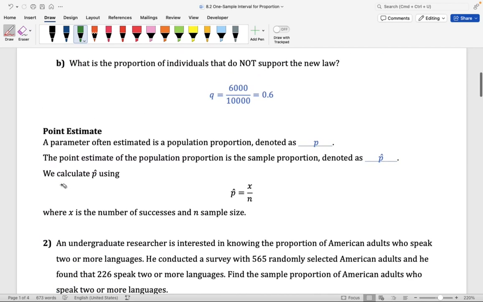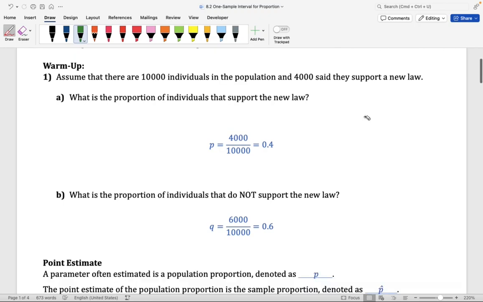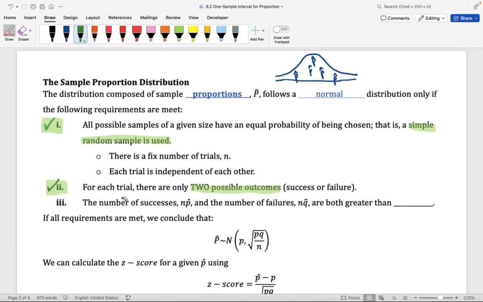Same thing with the example here below. The outcomes are yes, I do support the new law, and no, I do not support the new law. Okay? Notice for this exercise, you also only had two outcomes. So that is what we're saying with that second requirement. And again, you can always assume that this requirement is met. We're only going to be looking at examples where you have two possible outcomes.